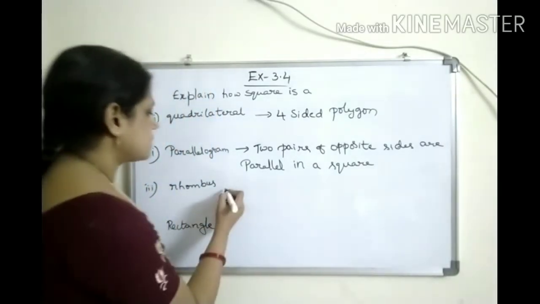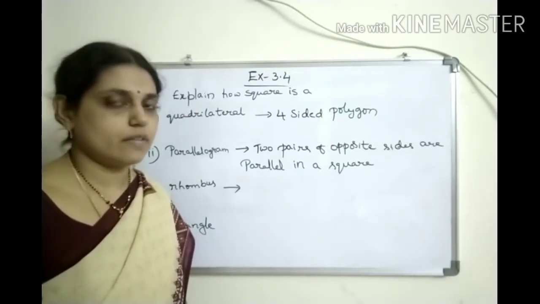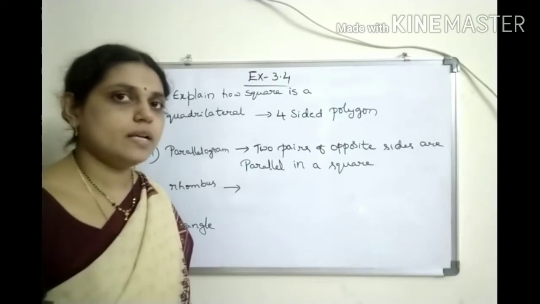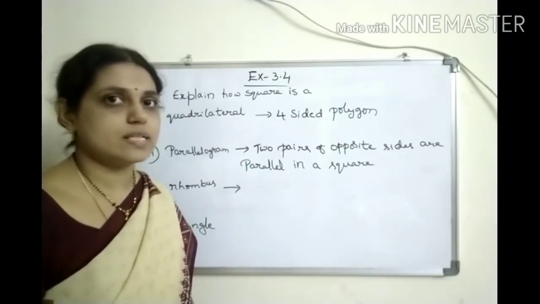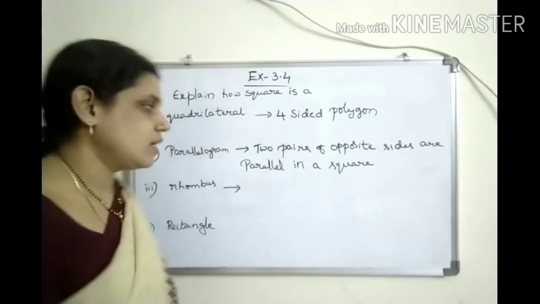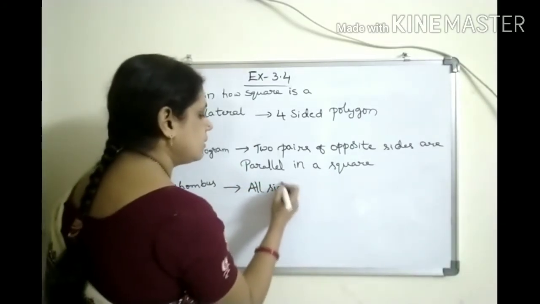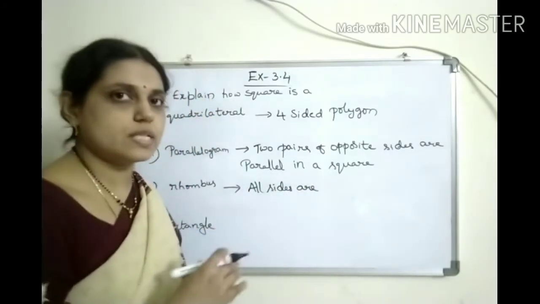Next one, rhombus. How square is a rhombus? When a quadrilateral is called a rhombus, when all the four sides are equal and opposite angles are equal, adjacent angles are supplementary and then diagonals are perpendicular bisectors to each other. So even in a square, all sides are equal. So what you need to write is the common properties of square and rhombus.